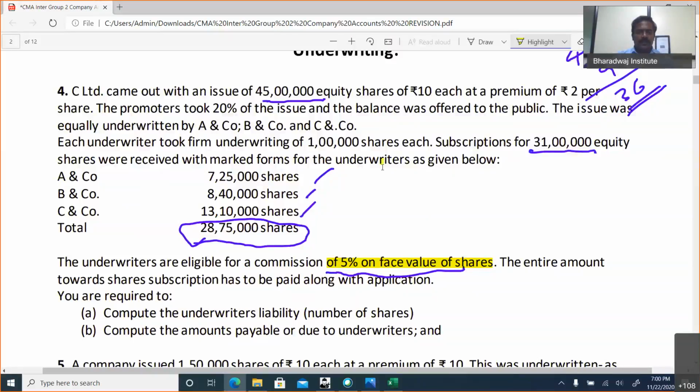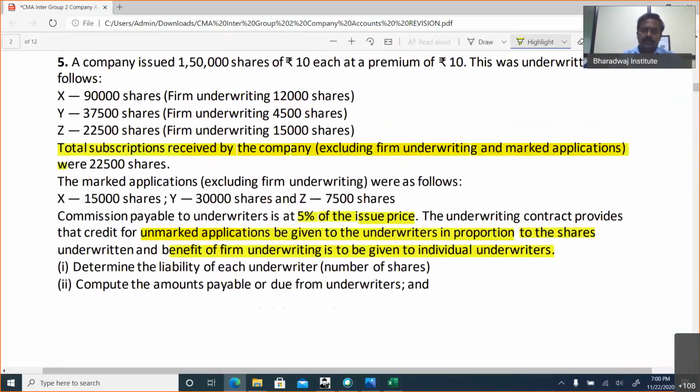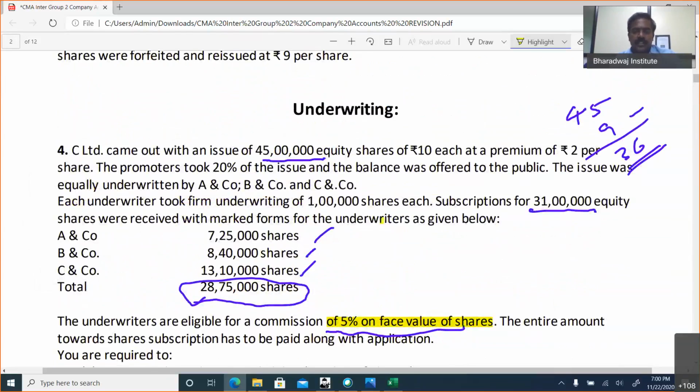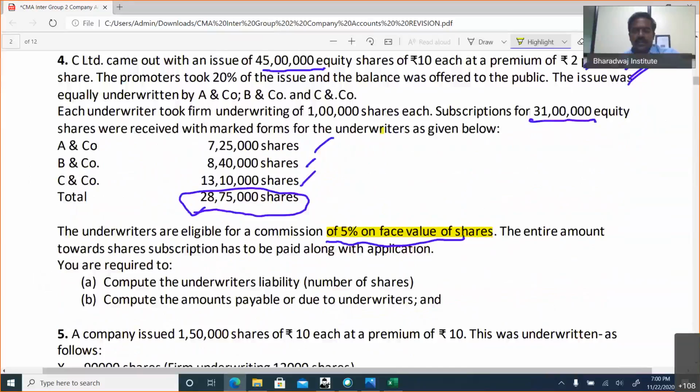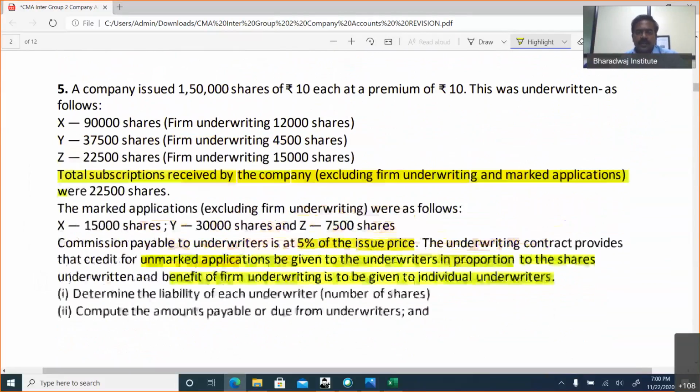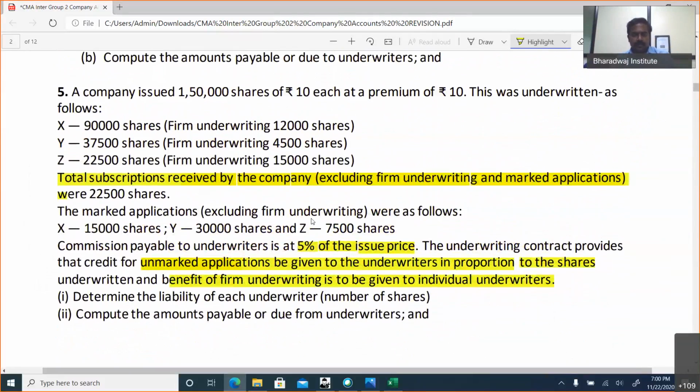If nothing is specified, commission will be calculated based on issue price. Here in this case, it is clearly mentioned. If they just tell you 5%, it will be on issue price. In the last problem, it was clearly mentioned on the face value of shares. So depending upon the instruction given, you just go ahead. It is not always on the face value, not always on the issue price. It all depends on the exam question. If nothing is mentioned, it will be on the issue price, face value plus premium.